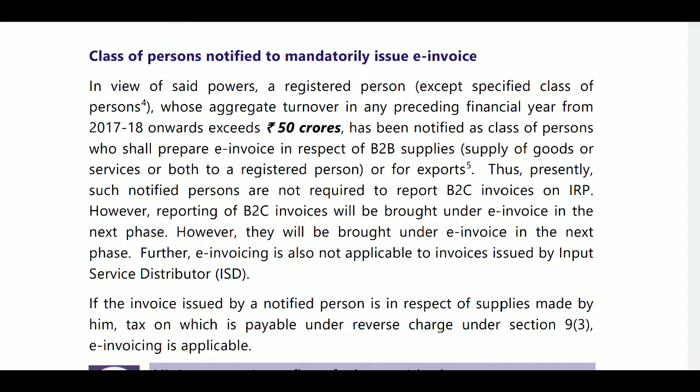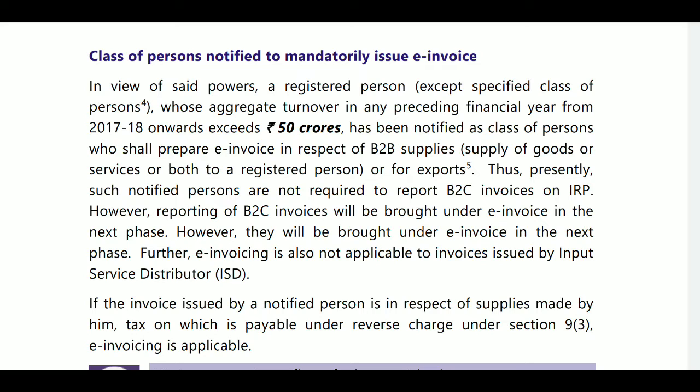So here, there are 4 persons. 3 persons are compulsorily applicable and the remaining person is not applicable. The applicable persons are where the goods are supplied by a notified person, that is B2B, where turnover was exceeded, or exports by notified persons, or supplies made by notified persons, tax on which is payable under reverse charge under section 9(3). In these 3 cases E invoice is applicable.